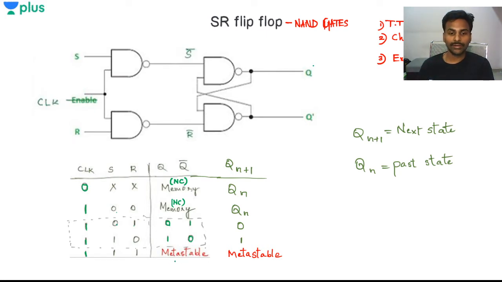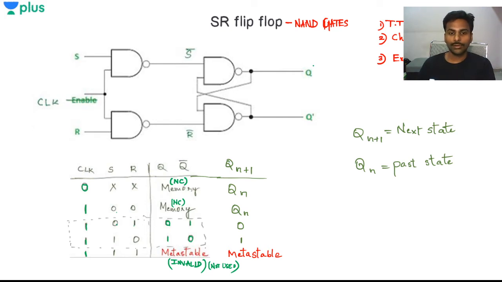Some people say invalid or prohibited, and some textbooks use different words, so don't get confused. Metastable, invalid, or not used, everything is the same. We generally give it for S1 and R1, and we do not use that. Fine, so this is how I'll draw the truth table.